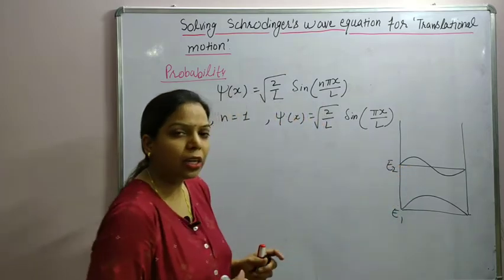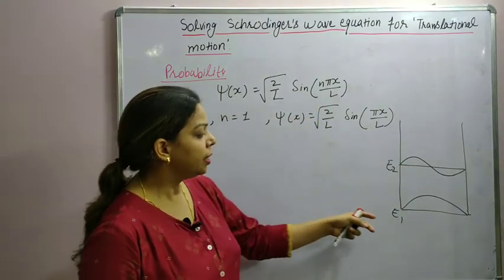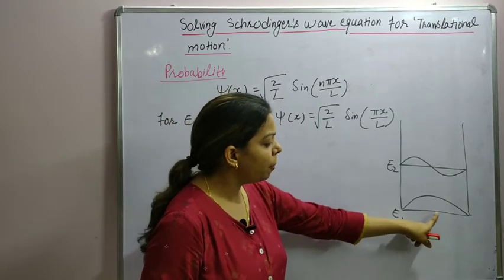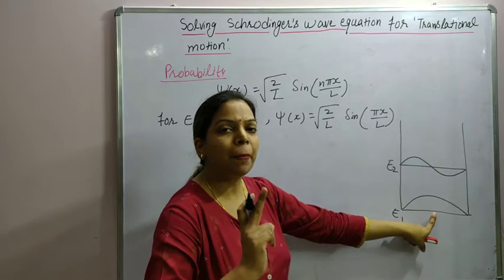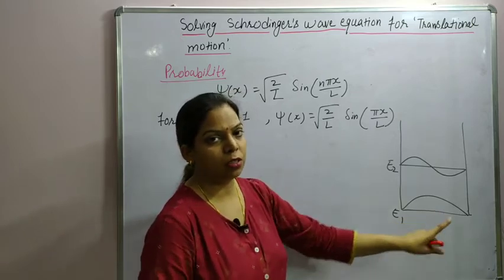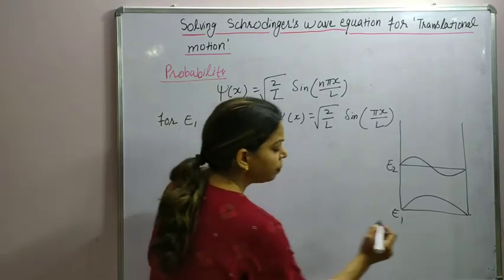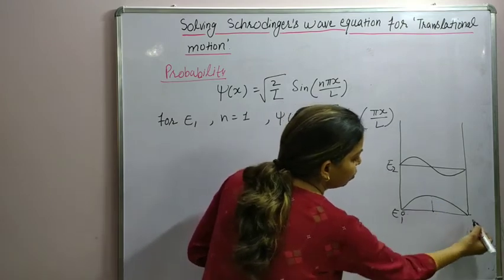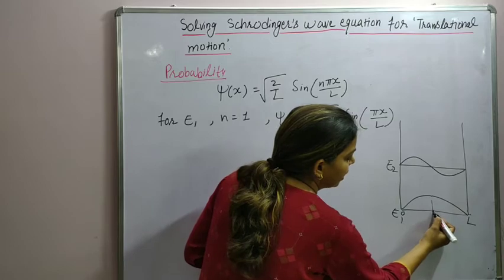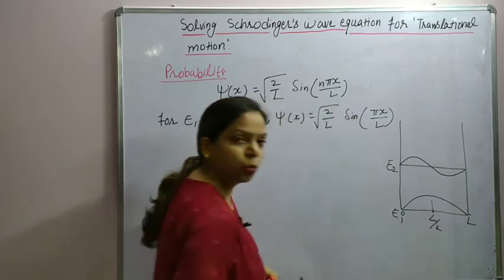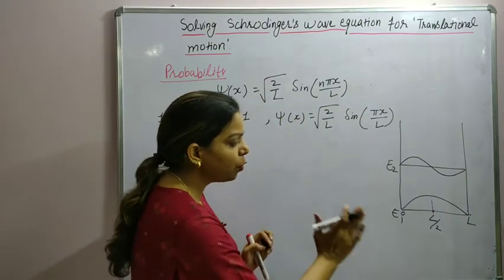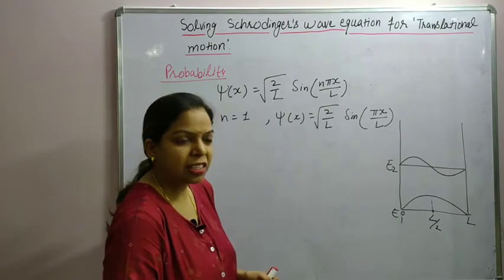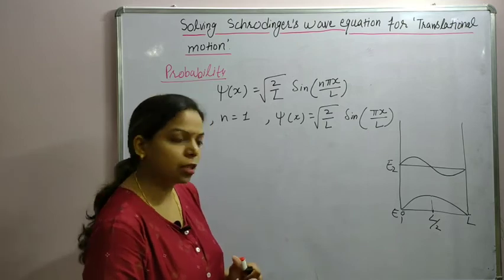The question generally comes like this: in the first energy level, the ground state, the probability of finding the particle is maximum at the center of the box. Center of the box means, if the distance from 0 till here is L, the center will be at L by 2. So the probability of finding the particle at the center of the box is maximum. Generally this kind of question comes. So let us prove it.